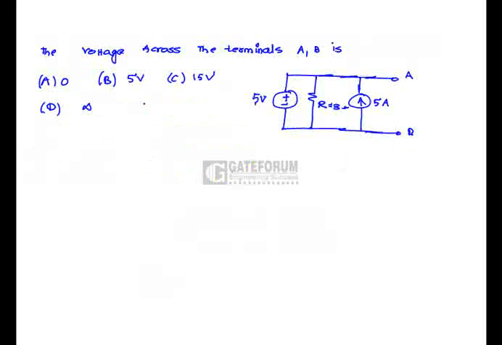Across the terminals A and B, the voltage across the parallel elements is going to be equal. That is, VAB is nothing but 5 volts here, because the 5 volts is across the current source also. So option B is correct.